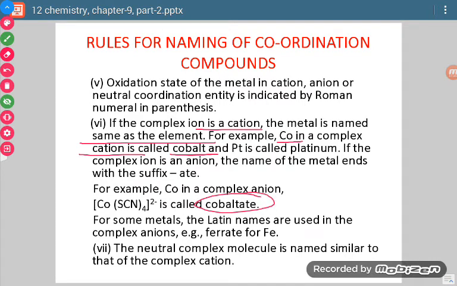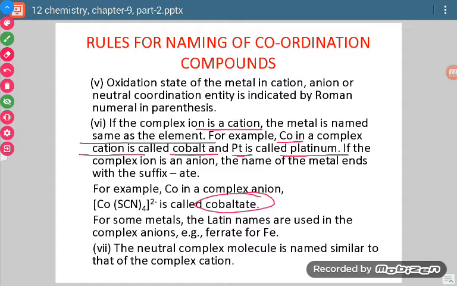Similarly, if platinum is the central atom and it is present in a cationic or neutral coordination complex, then it will be written as platinum. And if it is an anion, then it will be written as platinate. So the ending of the central metal atom is 'ate' if it is present in a negatively charged complex.